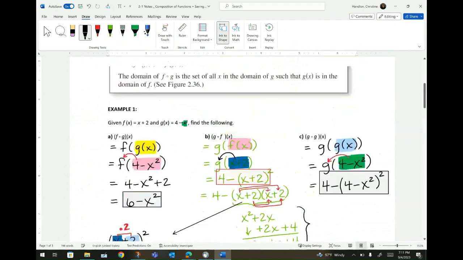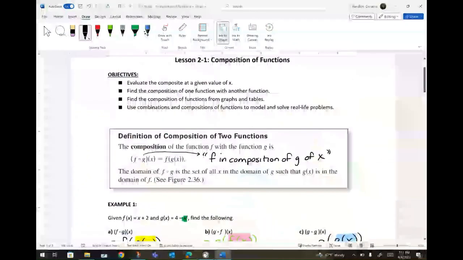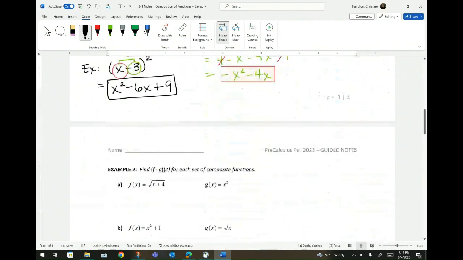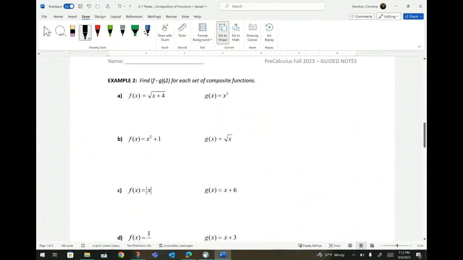So that would be, going back here, you are evaluating the composite function with another function. So that was bullet point number 2. Let's go to example number 2. Bullet point number 1 says you can also do composition when given the value of an x. And in this case, that's what they gave us. So upstairs here, they gave us the instructions to find f of g of 2, okay?